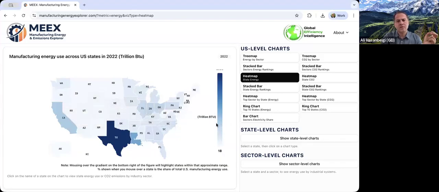Also, there is a slider here, and as you hover over each state, it will show the number. You can see, like if you go to Texas, or you can just go on this sliding scale and go up and down. It will highlight some of the states that are within that range. So that's another good functionality.